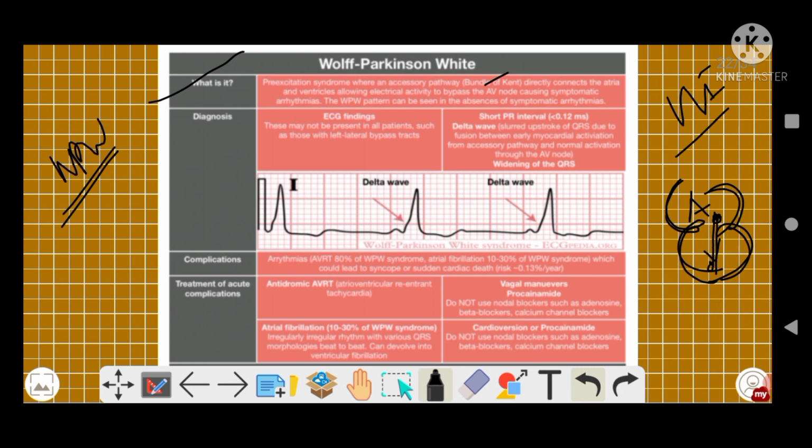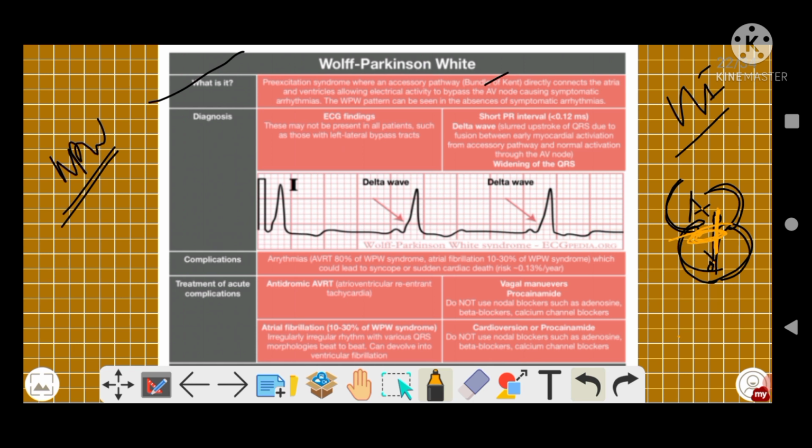That allows the electrical activity to bypass the AV node. So here is your AV node, this is your atria, this is your ventricle, and there is the accessory pathway that helps the electrical activity bypass the AV node, causing symptomatic arrhythmias.